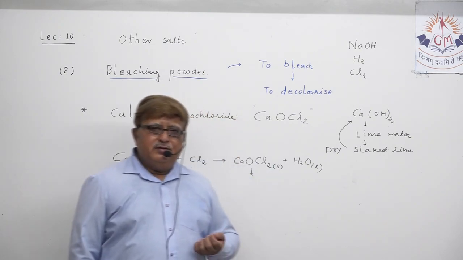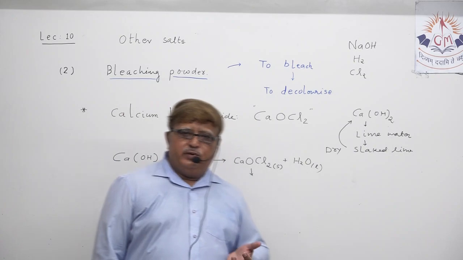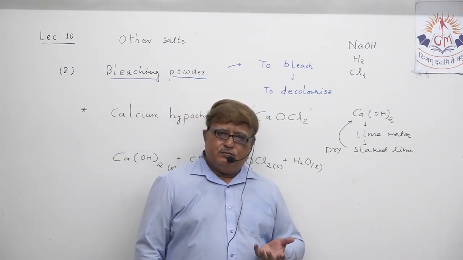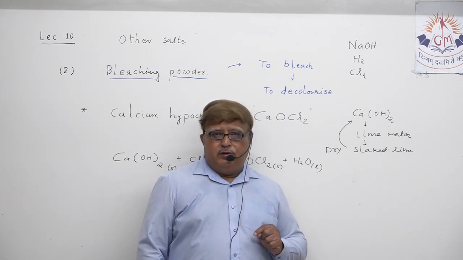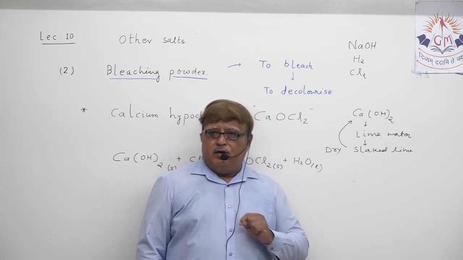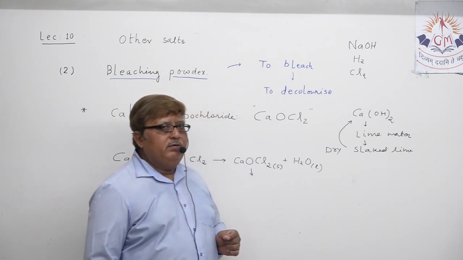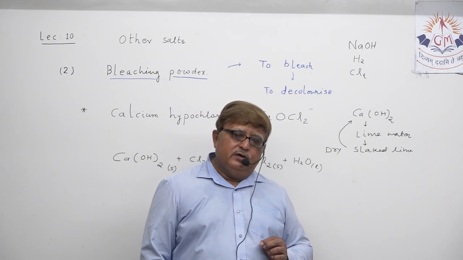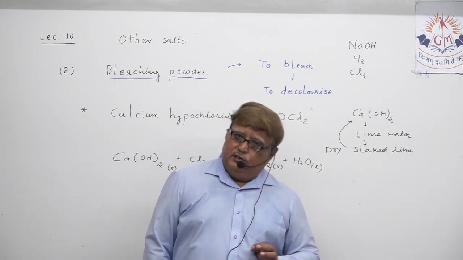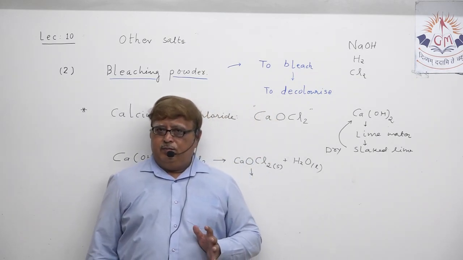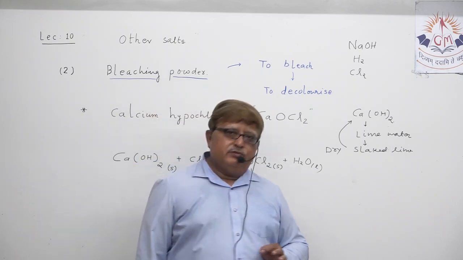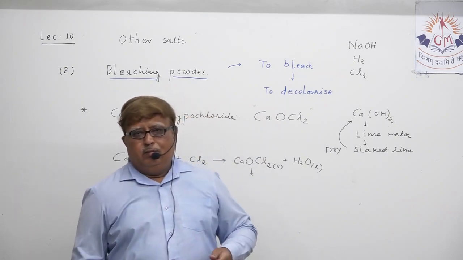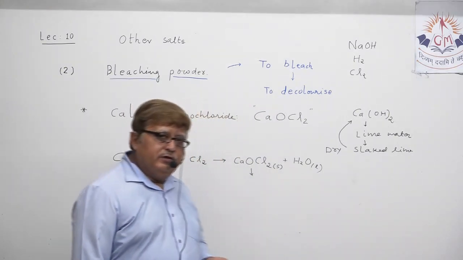As a germicide, to kill the germs present in the water and make the water potable or drinkable. So the same use of chlorine can also be served by bleaching powder. Bleaching powder can be utilized as a germicide to kill the germs in water and make it potable for us. Understand? So these are some of the uses of bleaching powder we just discussed.